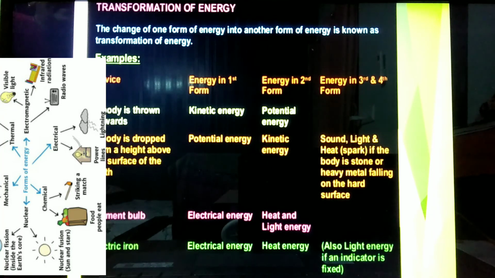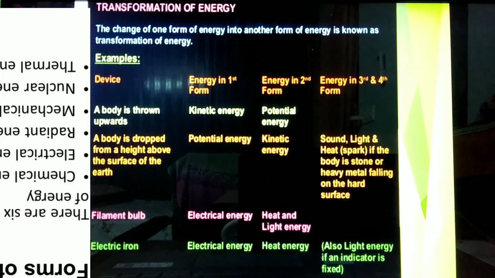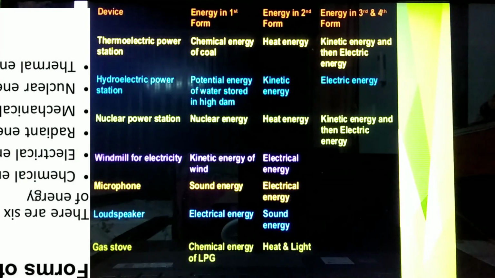Filament bulb: electrical energy is converted into heat energy and then into light energy. Electric iron: electric energy is converted into heat energy, also light energy if an indicator is fixed. Thermoelectric power station: chemical energy of coal is converted into heat energy, then into kinetic energy, and then into electric energy.